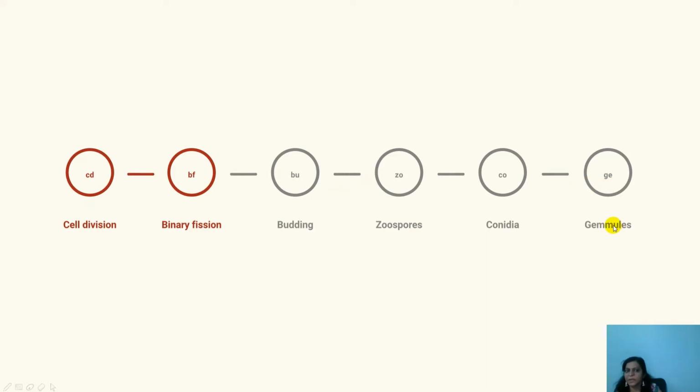Formula repeat: CD, BF, BU, Zoo, Co, G. You can all repeat with me: CD, BF, BU, Zoo, Co, G, that is cell division, binary fission, budding, zoospore formation, conidia formation and gemmule formation.